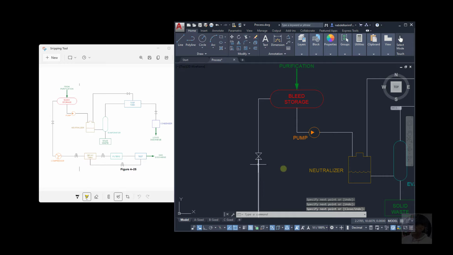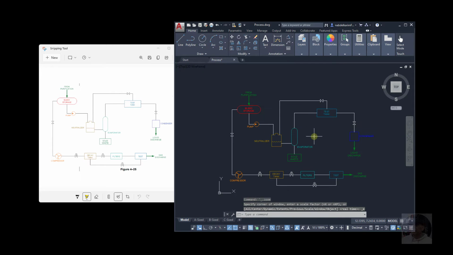Now how do I view everything all at once? Remember, double click on the wheel. Here you go. Entire shape inside the window.